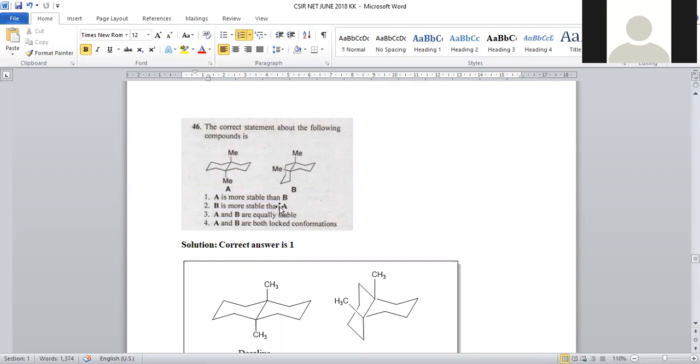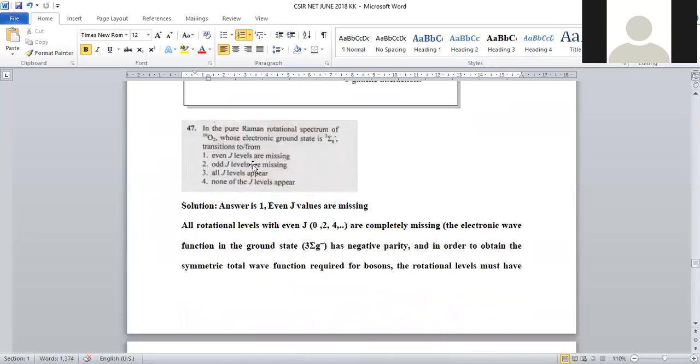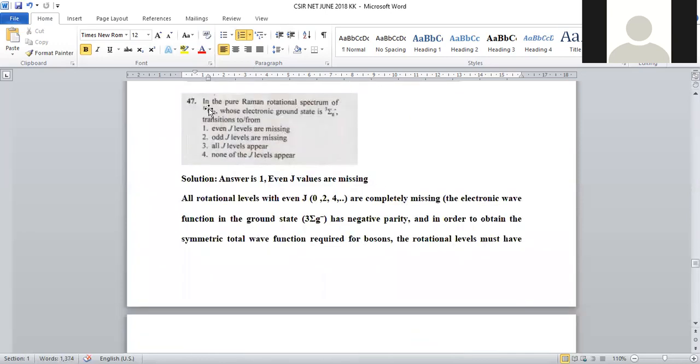A is more stable than B is the right statement, because here steric factors are extremely minimized, energy is less, that's why high stability will be there. 2 bulky groups are far apart from each other. So question number 46, option number 1 is the right answer. Okay. And the next question is question number 47.